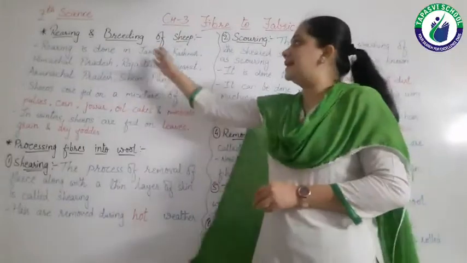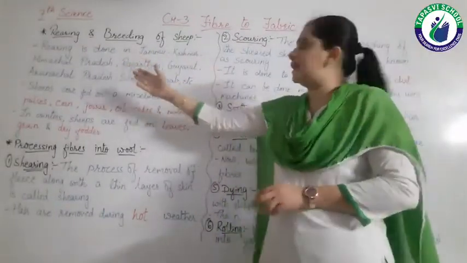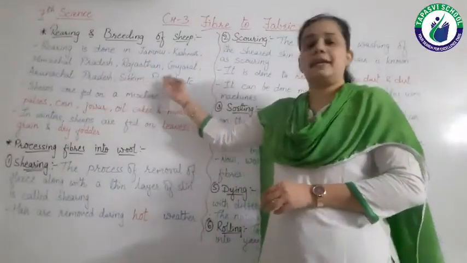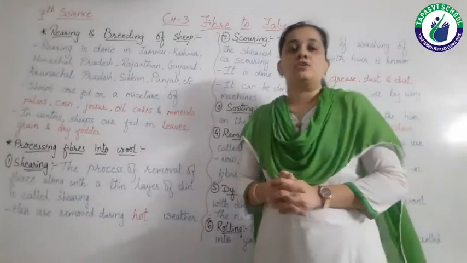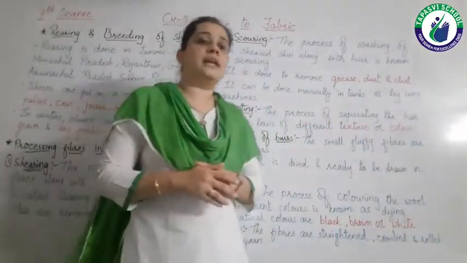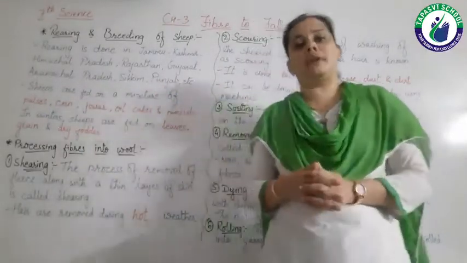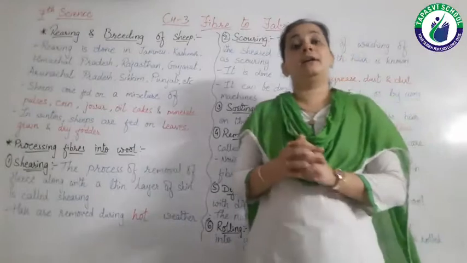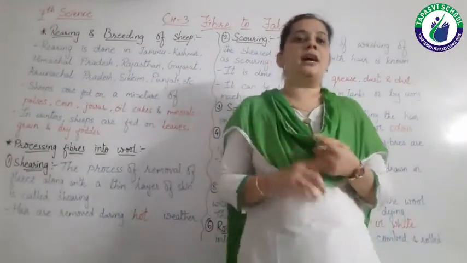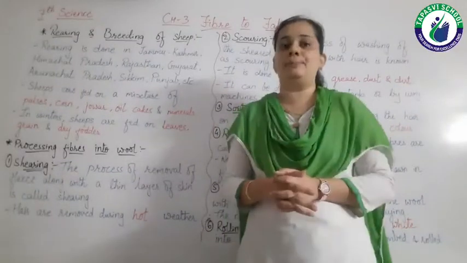Okay, so rearing is done generally in Jammu Kashmir, Himachal Pradesh, Rajasthan, Gujarat, Arunachal Pradesh, Sikkim, Punjab, etc. So there are so many states in which different animals are reared, but all the animals are not reared in every state. Different animals are reared in different states like Punjab, Gujarat, Rajasthan, Sikkim, Jammu and Kashmir, etc.